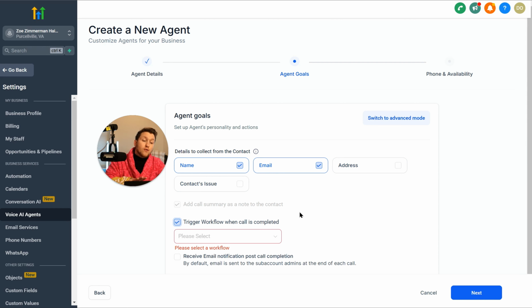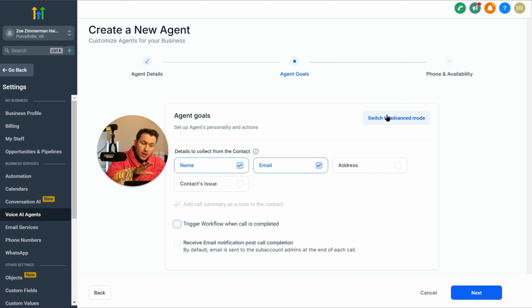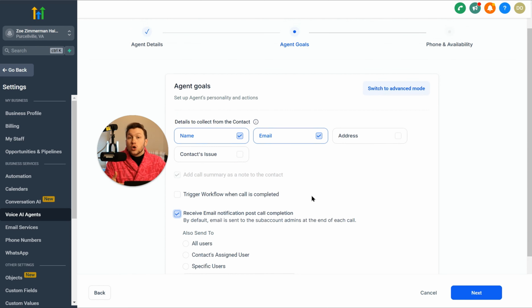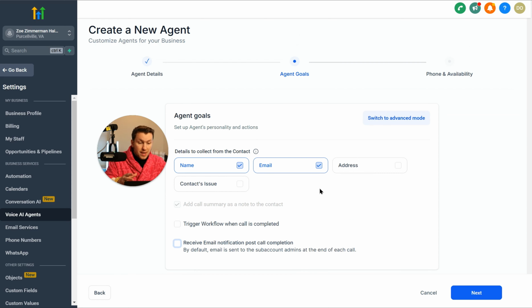Okay. This is really important because you can trigger a workflow. And again, I'm going to be going over this more in advanced mode. This is really important if you're trying to book appointments and do a lot of other stuff because you can send booking links, you can text, you can email. Pairing this with an automation in High Level is very powerful because you can trigger all kinds of things that use automations plus AI, which is a game changer. But again, we'll be going over that more in advanced mode, and then you can receive email notification post call completion, and you can send this to whatever users you have in Go High Level. So again, you want to make sure if you have a certain salesperson or whatever, you want to click that to make sure that is all dialed in, but that is up to you.